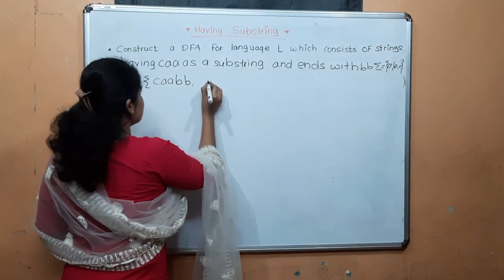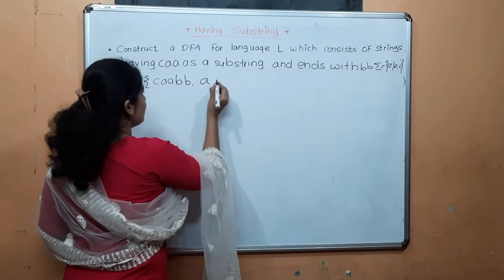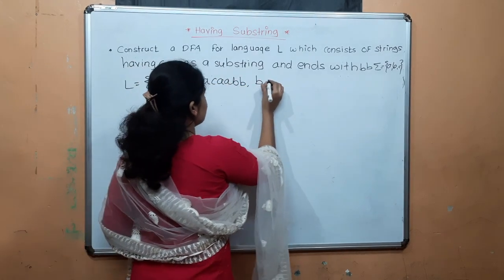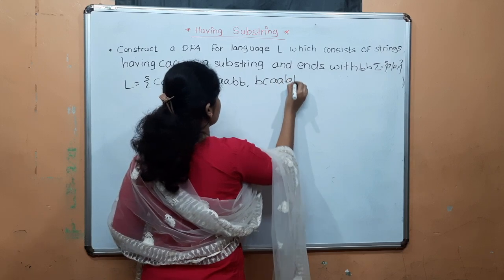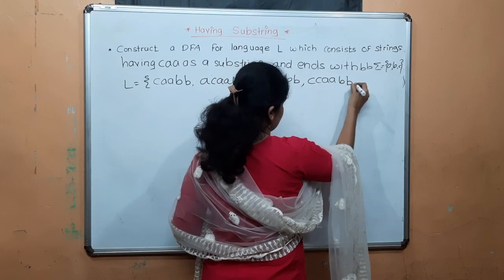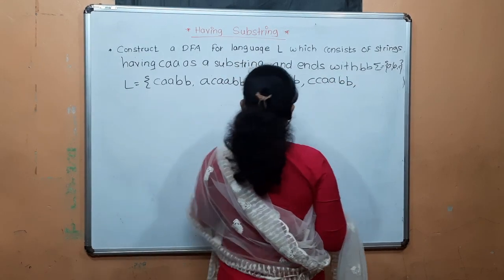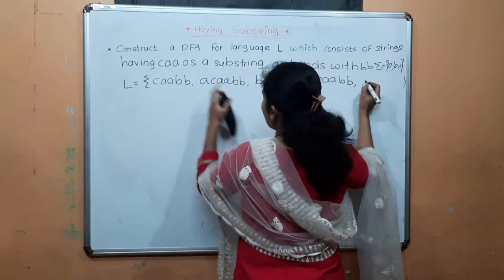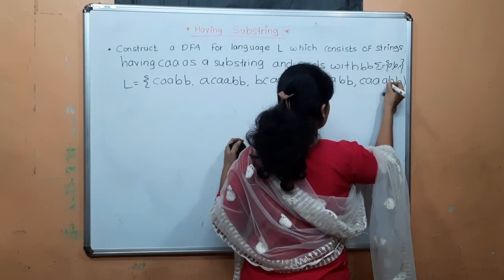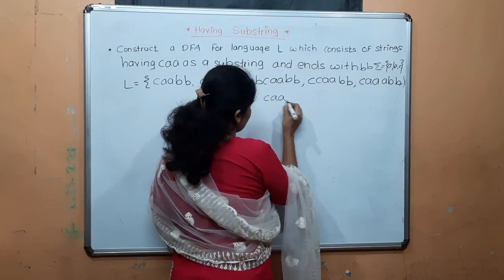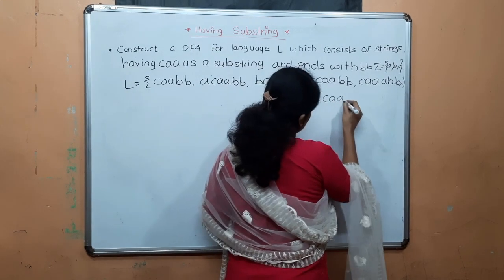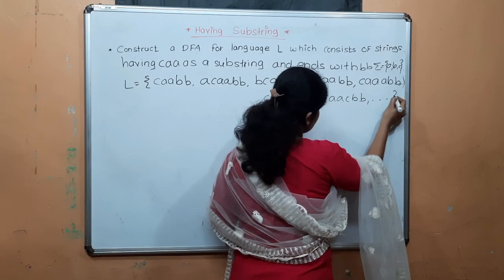Then it can start with either A, CAA, BB. It can start with B, CAA, BB. It can start with C. Now see here, having CAA and ends with BB. In between these two conditions, A can occur, B can occur, C can occur, and so on.